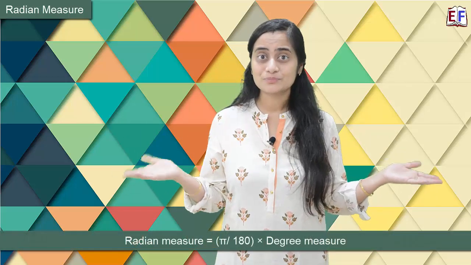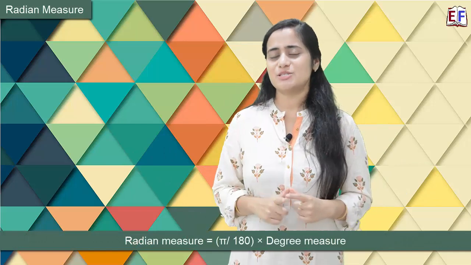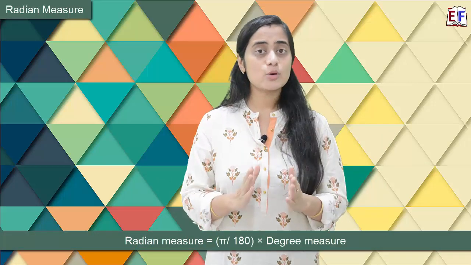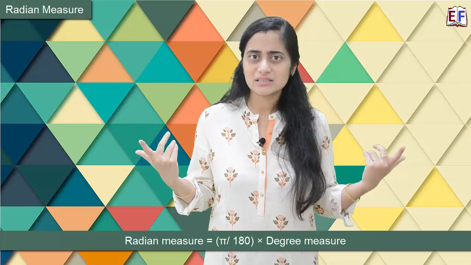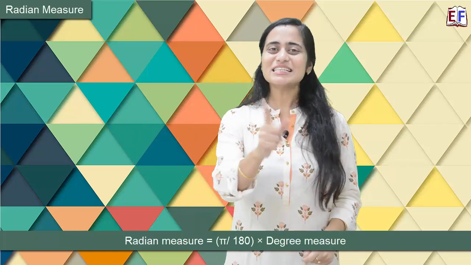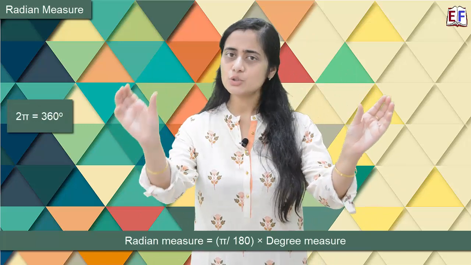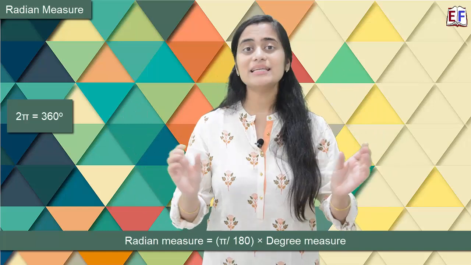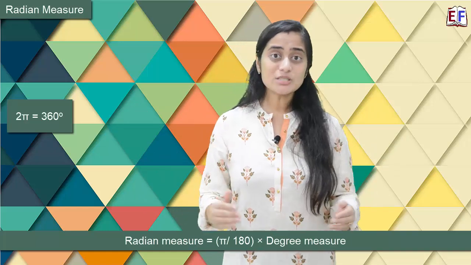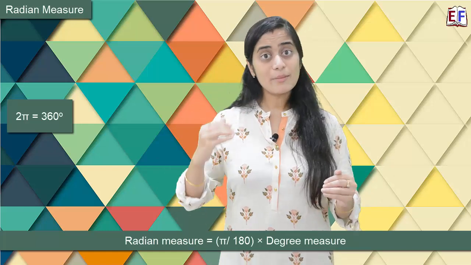But how? With this relationship, radian measure is equal to pi by 180 into degree measure. From where did we get this pi by 180? That's your next question. So just now I told you that 2 pi radian is equivalent to 360 degree, which means pi radian is equivalent to 180 degree, right? Which means that pi by 180 is basically radian measure by degree measure. And from there we get this formula.